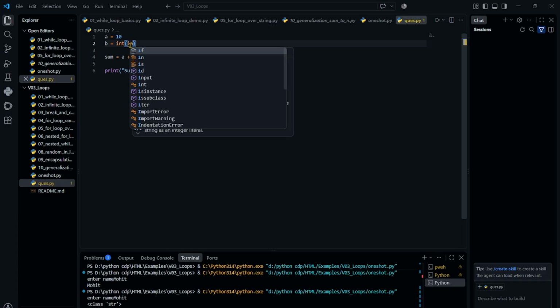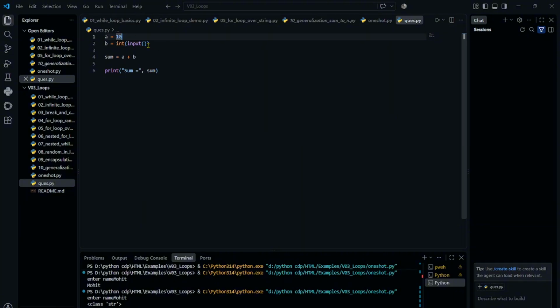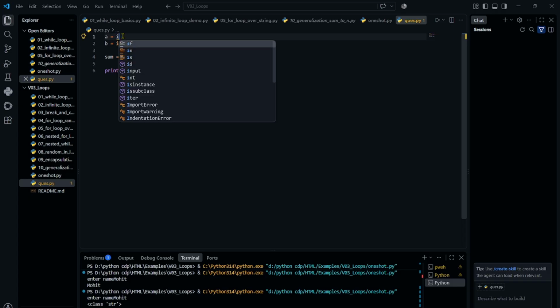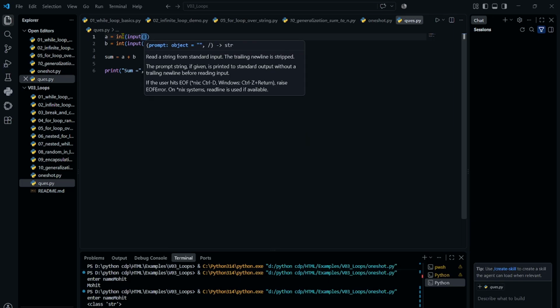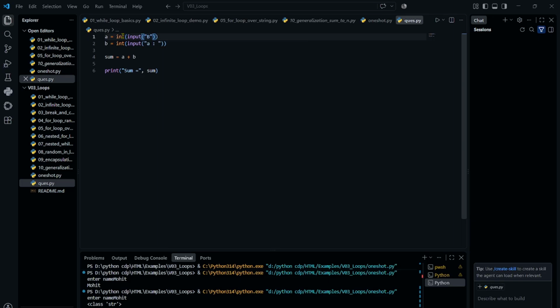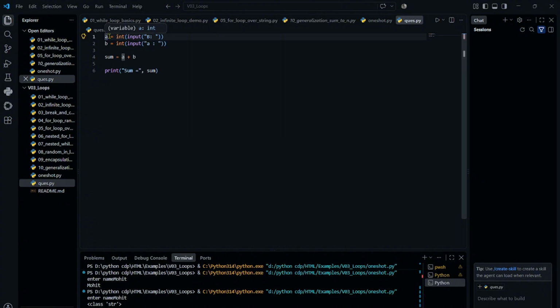So here we are running it first. Here, sum is equal to 30. We can also change this program to take input. Here we can write a here.